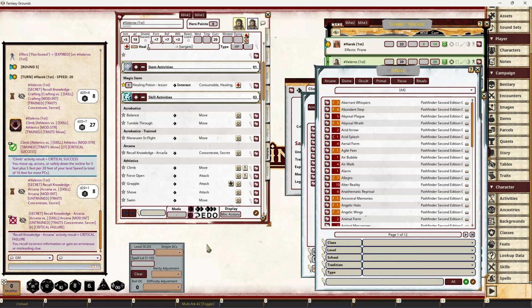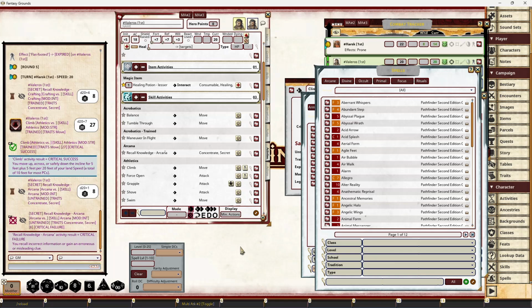One, to easily identify the correct DC, and also, if it's checks that aren't secret checks, everybody knows, oh great, for that climb I got a critical success, so I can move 5 foot plus 5 foot per 20 feet of my land speed, for a total of 10 feet for most PCs. You don't have to open the climb and have a look at what happens with a critical success, what happens with a success, things like that. So that's all quite powerful and hopefully relatively easy to use, especially for the ones that are already programmed in.